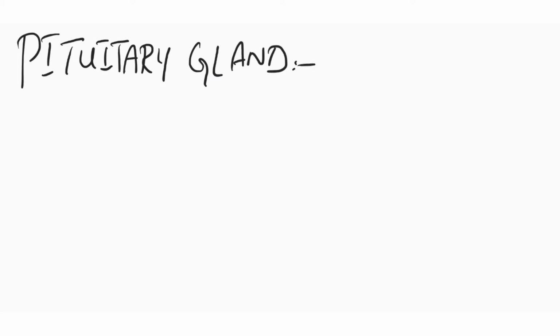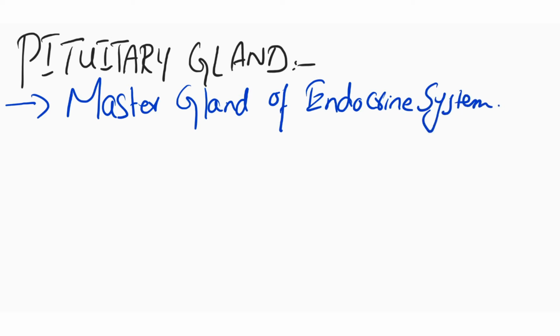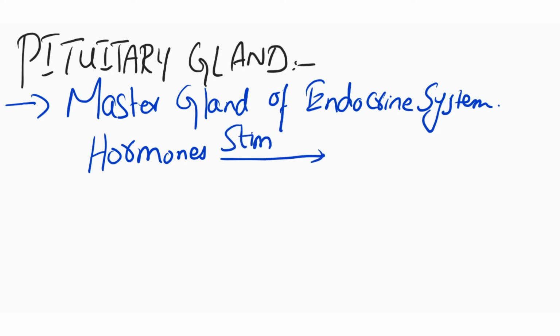Today I am going to discuss the most important gland of the endocrine system, which is known as the pituitary gland. Pituitary gland is called the master gland of the endocrine system, because the hormones secreted by the pituitary gland stimulate other endocrine glands.